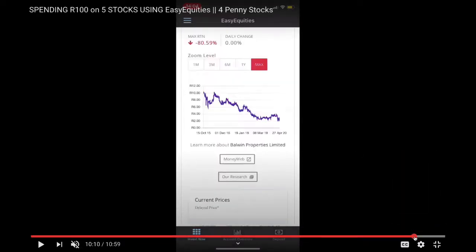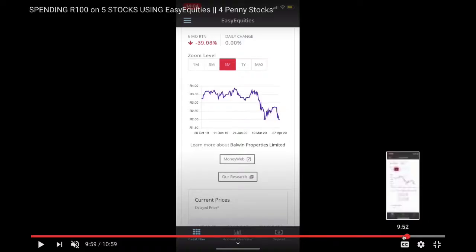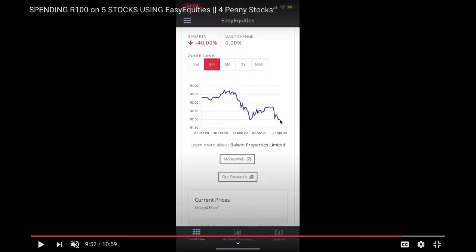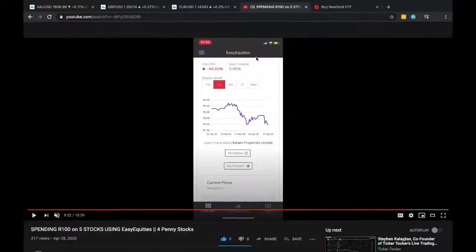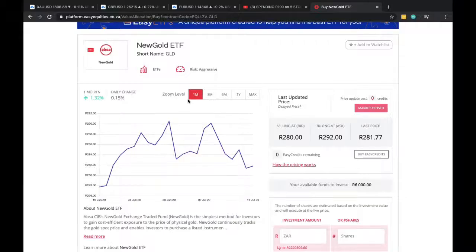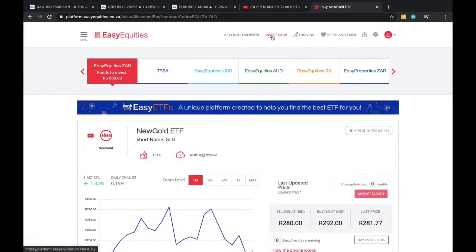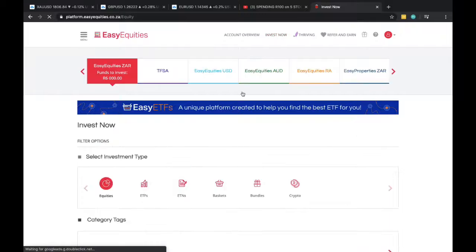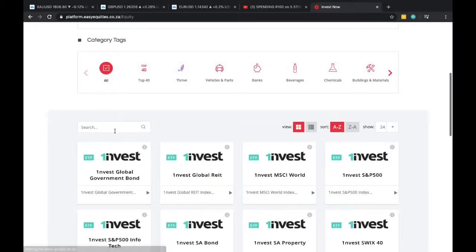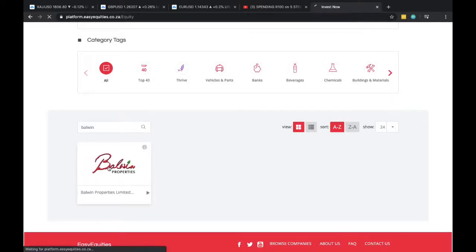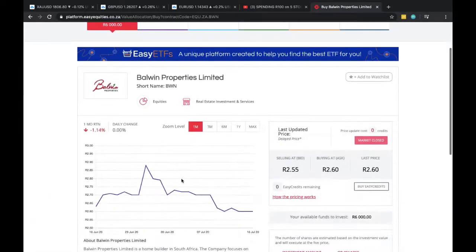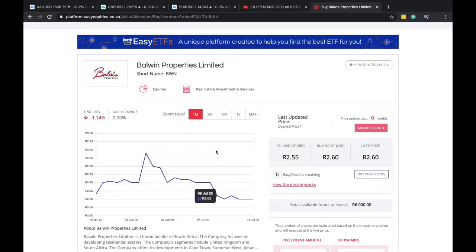Let's just do a sanity check. Okay, so this is about 2 rand. I'm going to say 2 rand. We'll just confirm over on Easy Equities itself as well. Invest now. Let's go down. 260 is what it's priced at now.